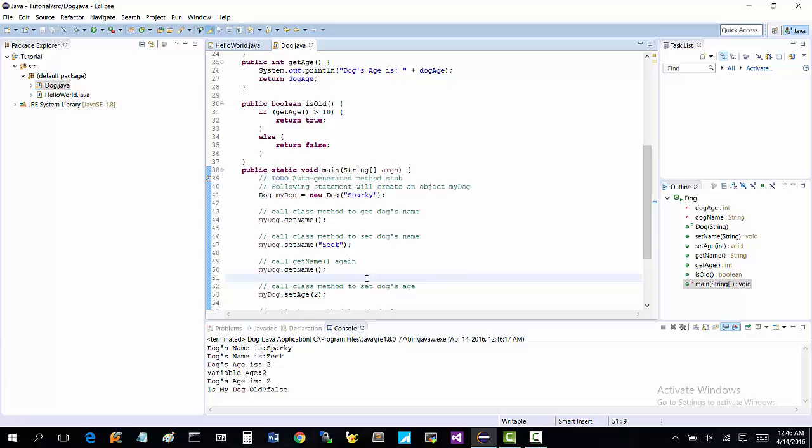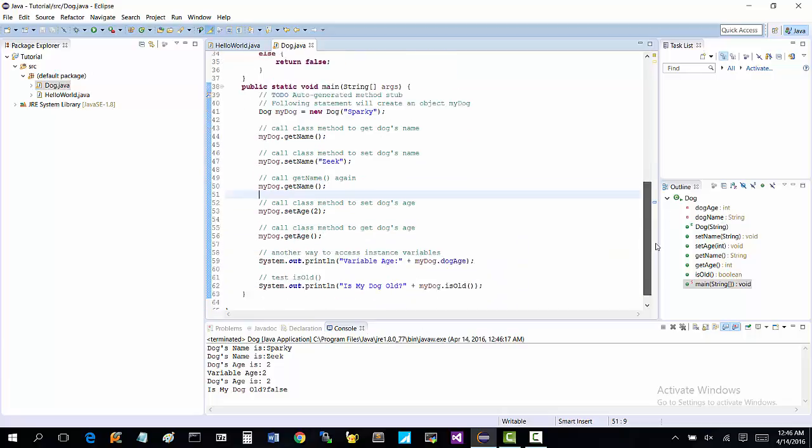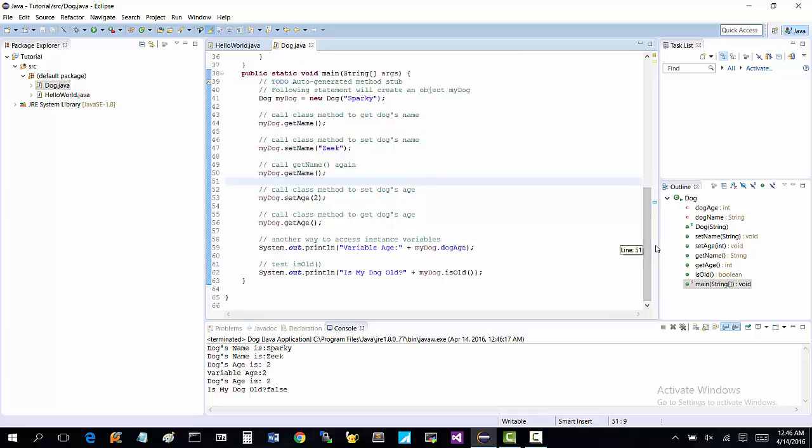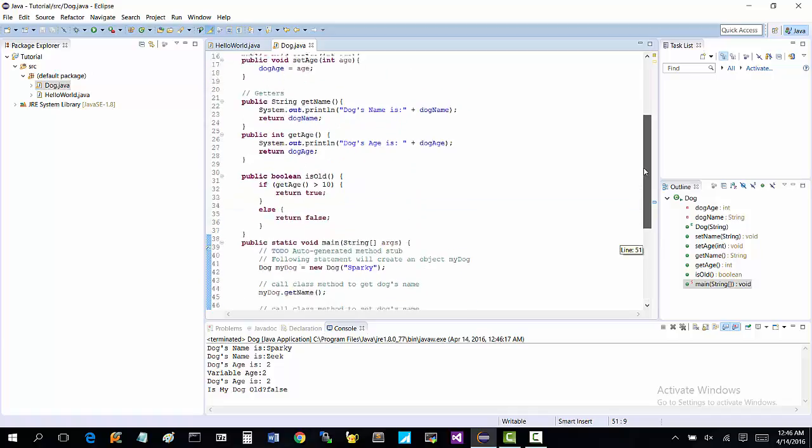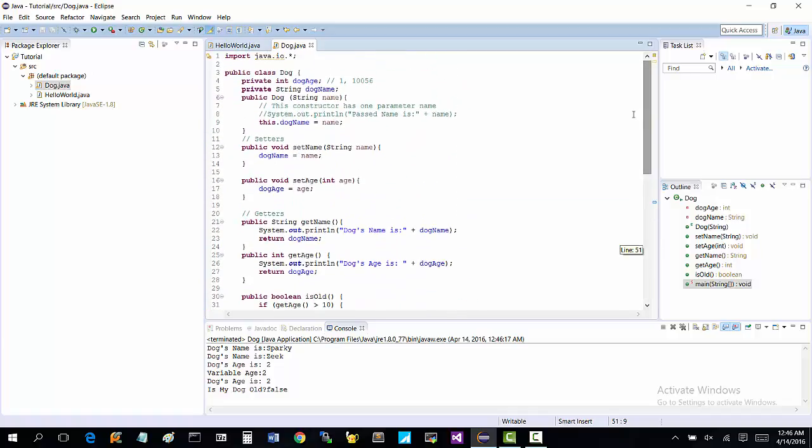And you could do the same thing with the set age. You could do it multiple times, however many times you need to do it. You can actually write main methods that run just the same as other methods and have if-else clauses and all that kind of good stuff.